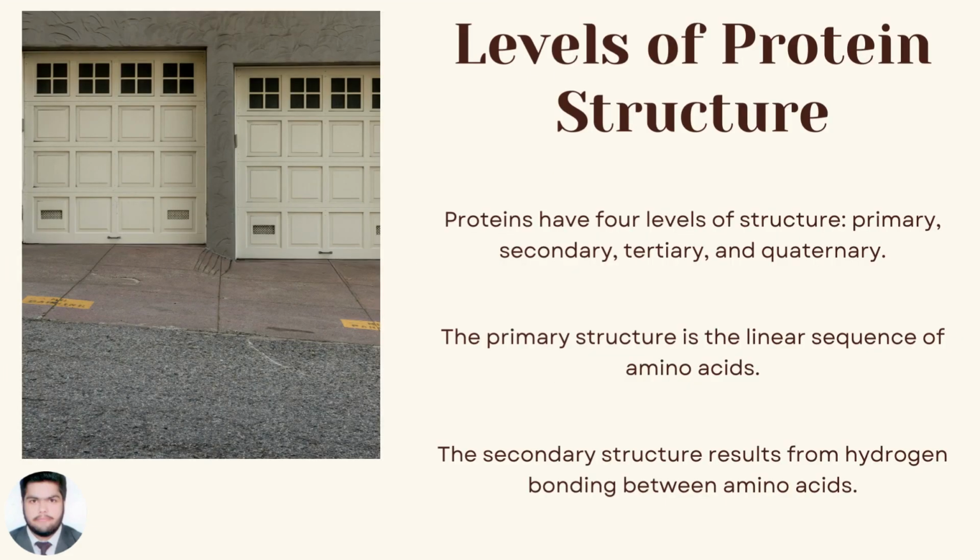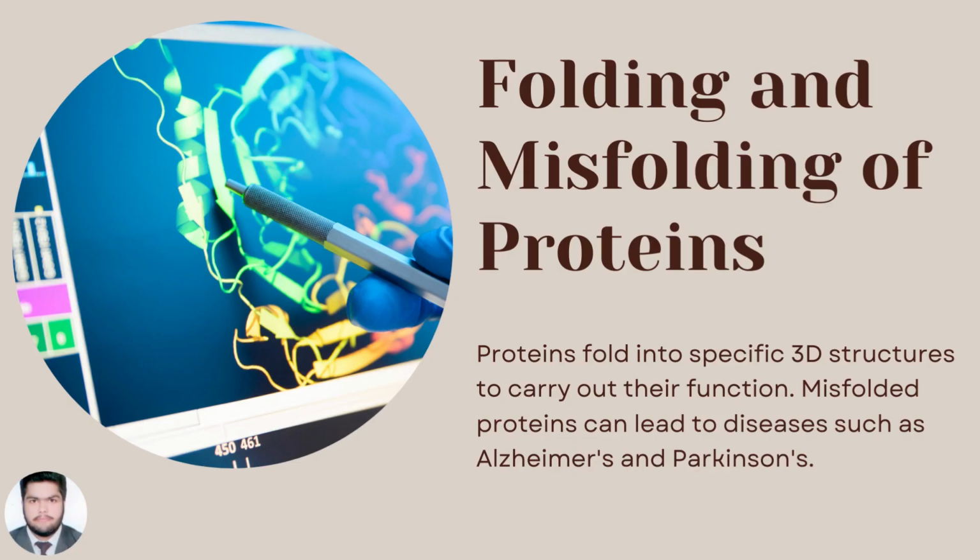Levels of protein structure. Proteins have four levels of structure: primary, secondary, tertiary, and quaternary. The primary structure is a linear sequence of amino acids. The secondary structure results from hydrogen bonding between amino acids.